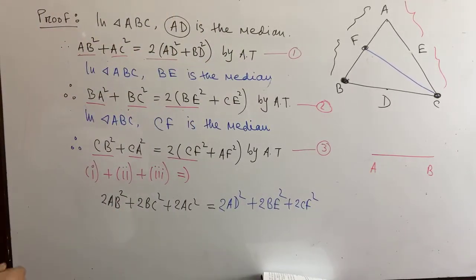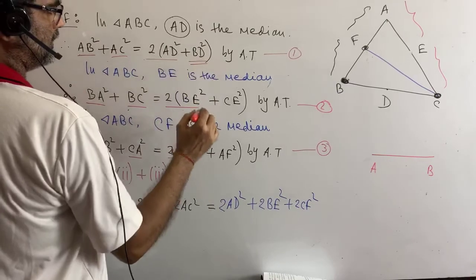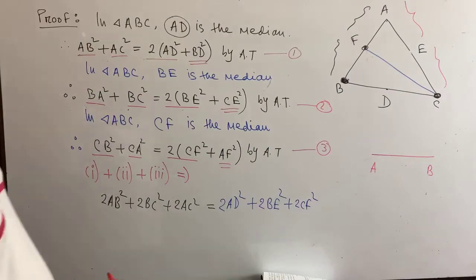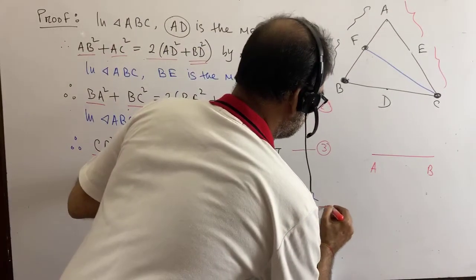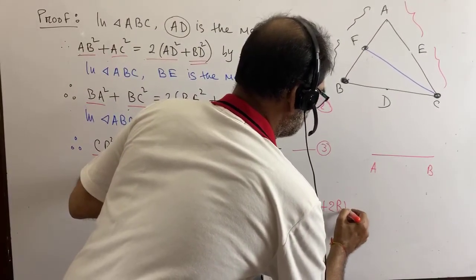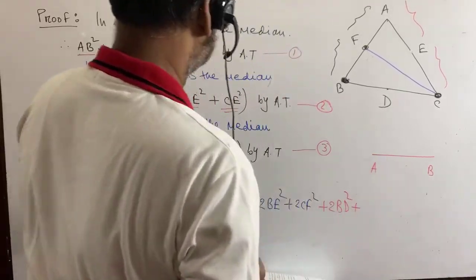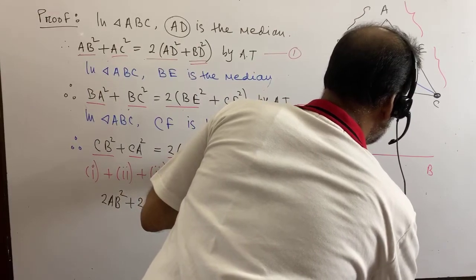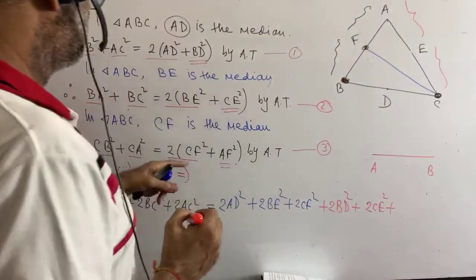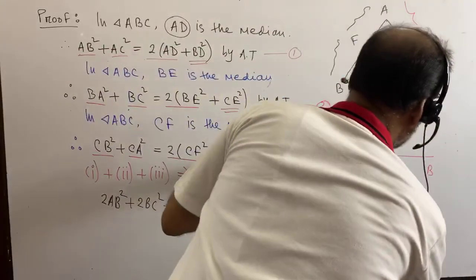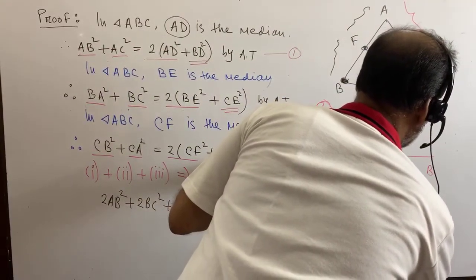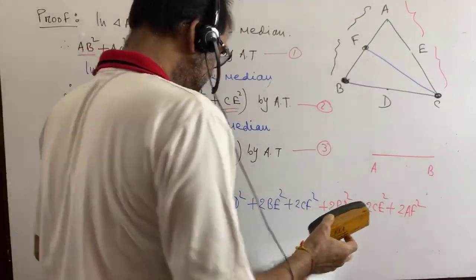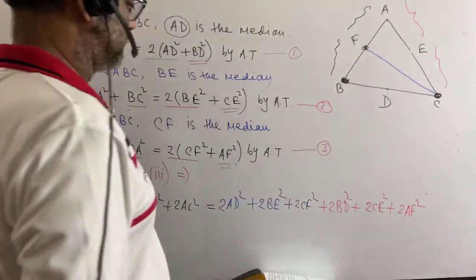Okay, then we are left with this part, BD, CE and AF. So we can write down 2BD square plus 2CE square plus 2AF square. Okay, I have added all these three equations.